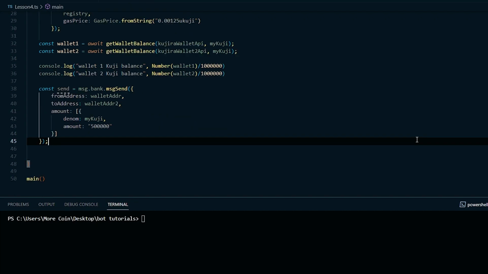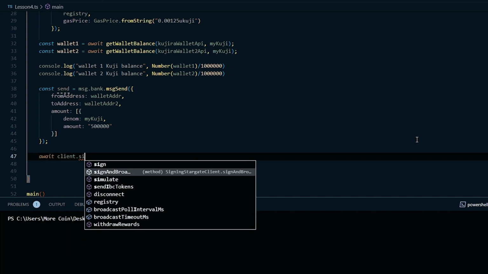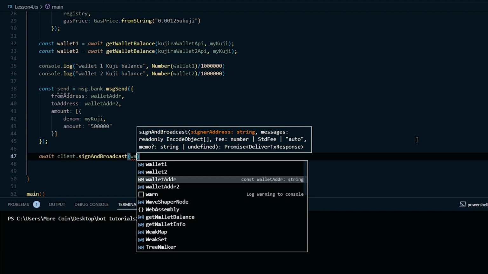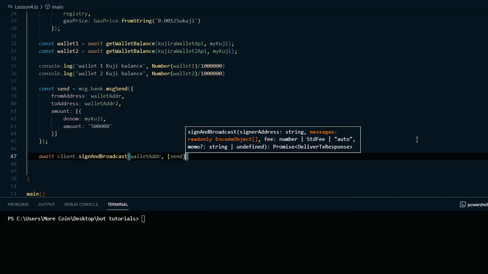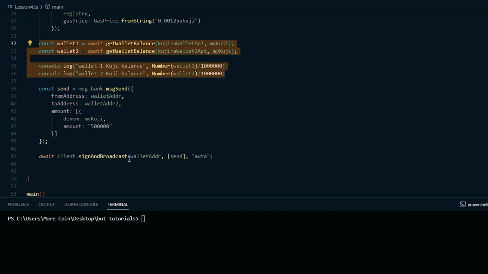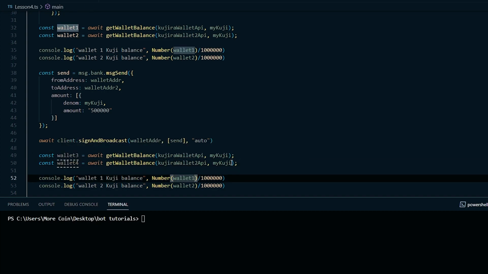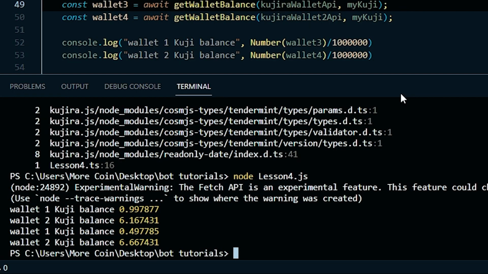Now that we have our send message complete, we have to sign and broadcast the message. To do that, we want to type await client.signAndBroadcast parentheses. The first parameter is the wallet address that you are sending from, followed by a comma. The second parameter is your send message inside of brackets. The third parameter is the fee. I always leave it to auto inside of quotation marks. After this, to make sure that everything worked, we're going to copy this code and paste it down here so that we can see the updated balance after the message has been broadcast. Let's run it and see what we get. Okay, and it's working, so we can see that 0.5 Kuji has been added to wallet 2.